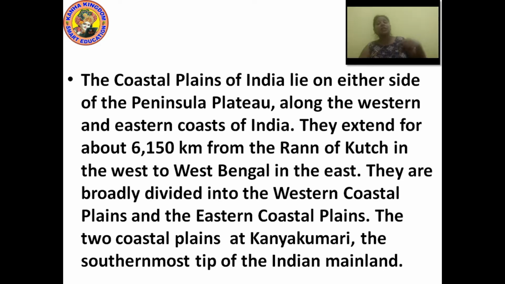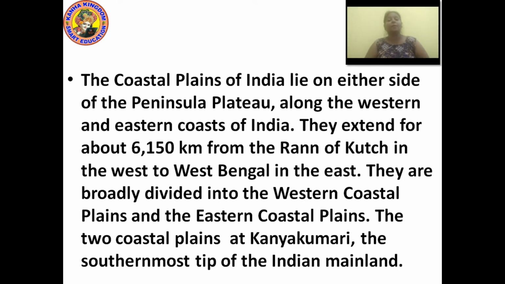The coastal plains start from the Run of Kutch and go to the Bay of Bengal. You remember in the previous slide I showed you a map with a black line starting from the Run of Kutch till the Utkal coast. You remember that?